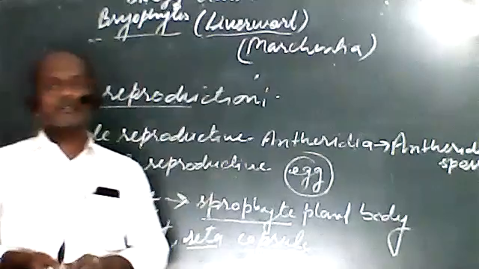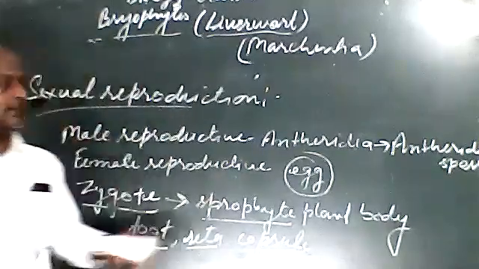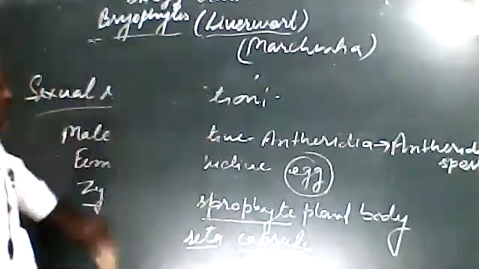Now we have to discuss the next topic, that is mosses. If you want to ask something about this, you can ask.